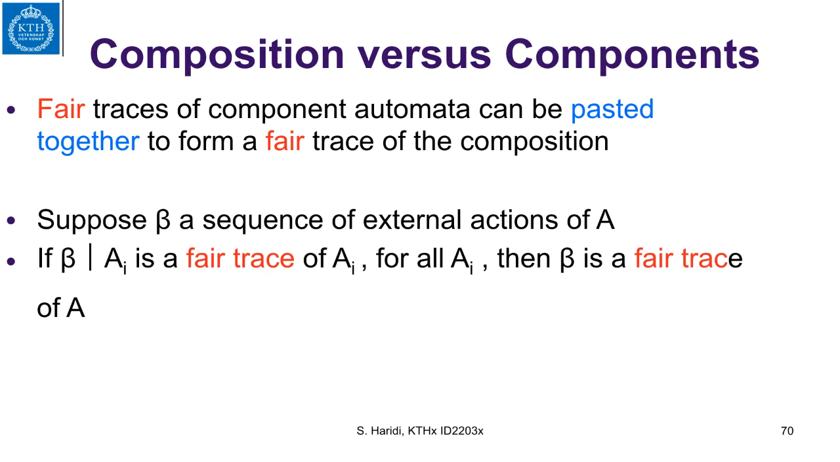And the last property is that fair traces of component automata can be glued together, pasted together, to form a fair trace of the composition. So if beta is a sequence of the external actions of A, and the projection of beta onto a component automaton is a fair trace of A_i for all components, then beta is a fair trace of the composition.